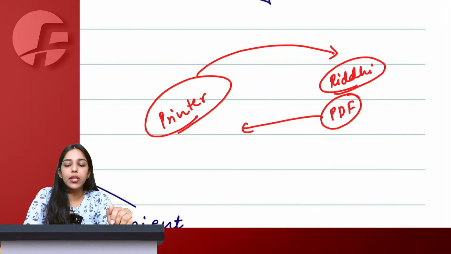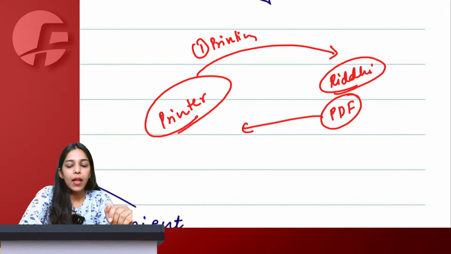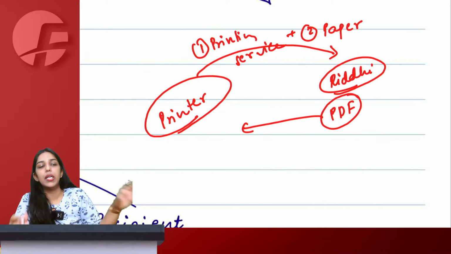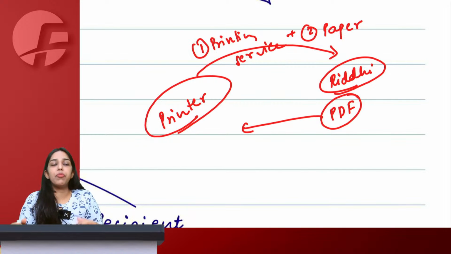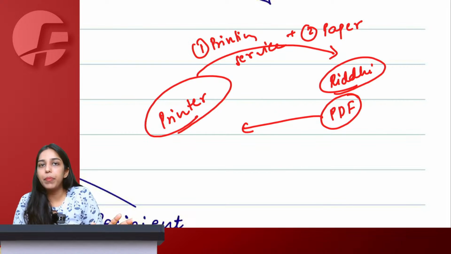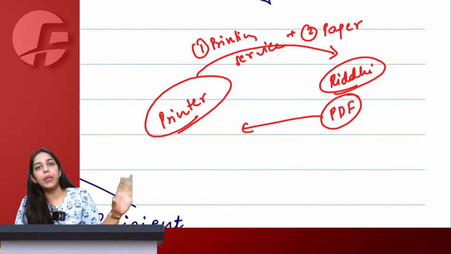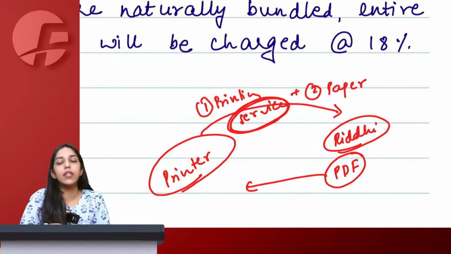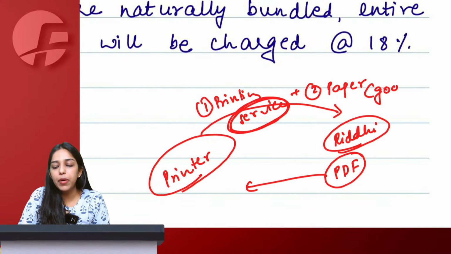I want the printer to give me two things. One, printing service. I want him to print this PDF for me. And second, to use his own paper only. I am not giving him paper to keep, print and then give me. I will tell him that you use your own paper. This is the quality of paper that I want. So you use your own paper and provide me printing service. So one, I am getting a printing service. Second, I am also getting paper, which is goods.